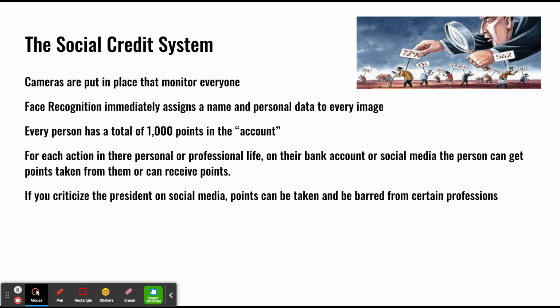An example of how they censor information and prevent people from going against the government is if you try to criticize the president on social media, they will take points away and you won't be able to have certain professions. So you won't be able to become a police officer, a teacher, or a political leader.